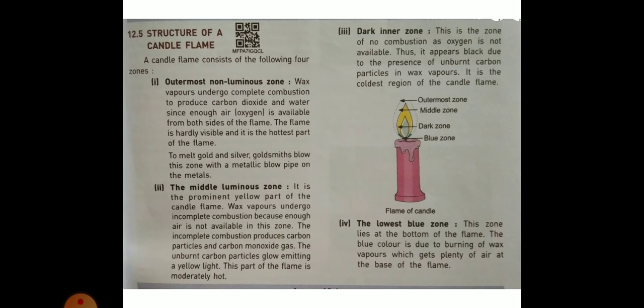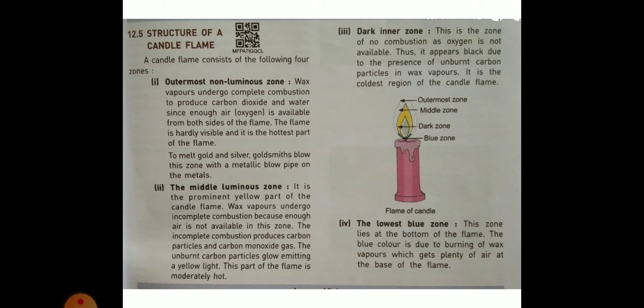Now the structure of a candle flame. A candle flame consists of the following four zones. Point first, the outermost non-luminous zone. Outermost non-luminous zone of a candle.